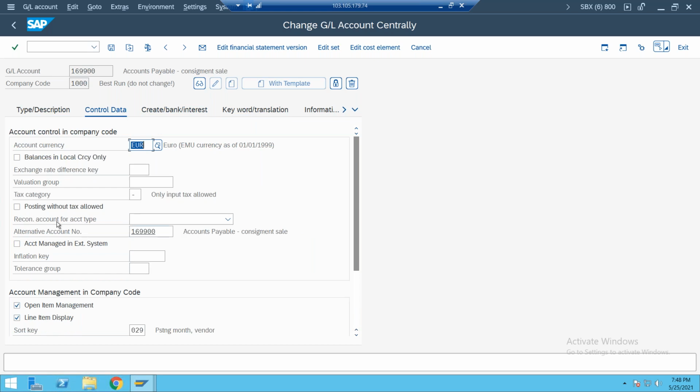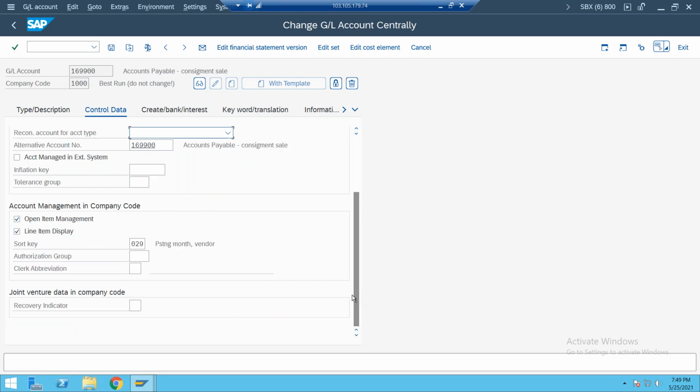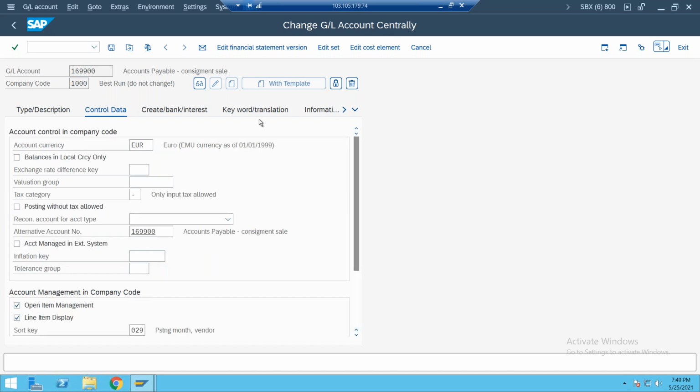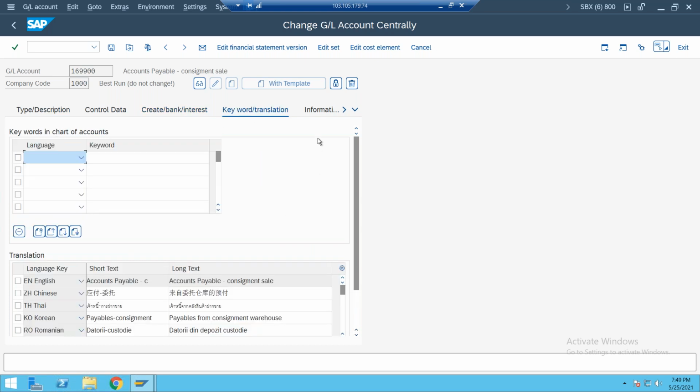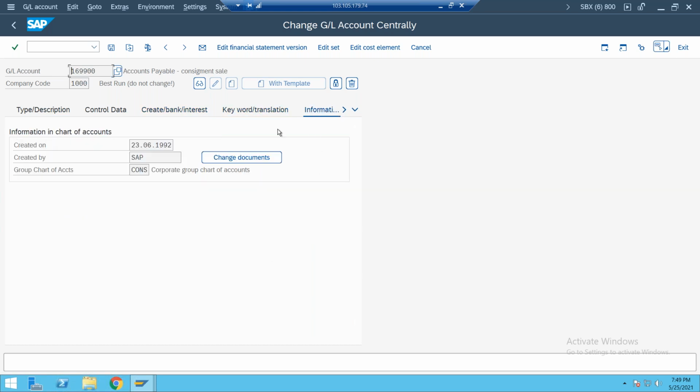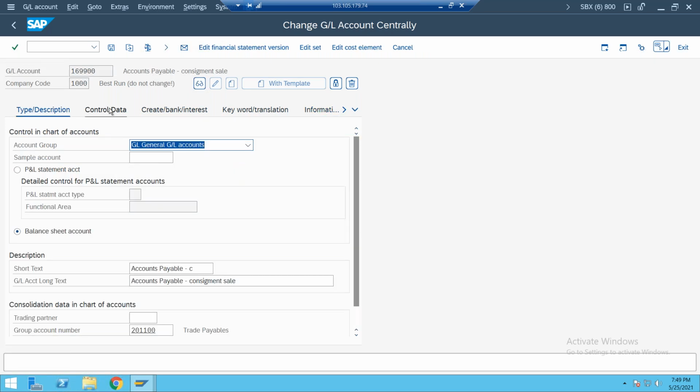Here, reconciliation account type. We need to check here.